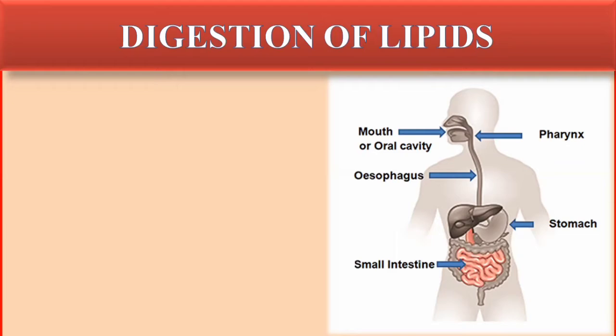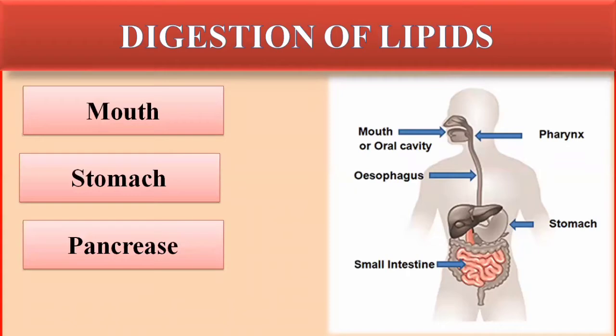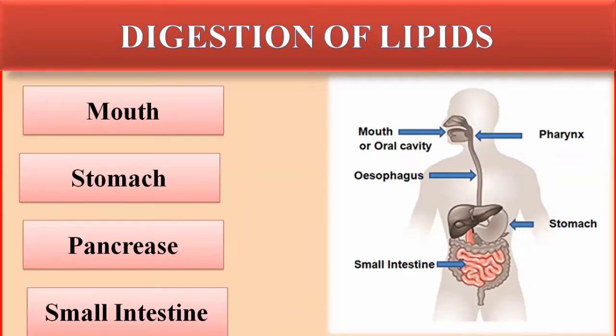It starts from the mouth, then the food passes through the stomach, then the pancreas, and then the small intestine. These are the organs through which the food will be processed and converted into simpler molecules to be absorbed by the small intestine and used by the human body.